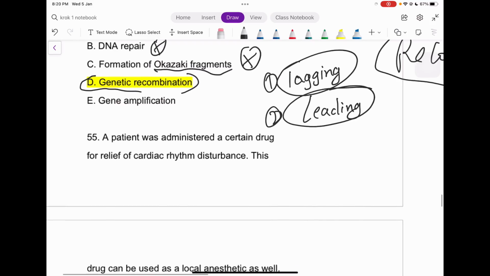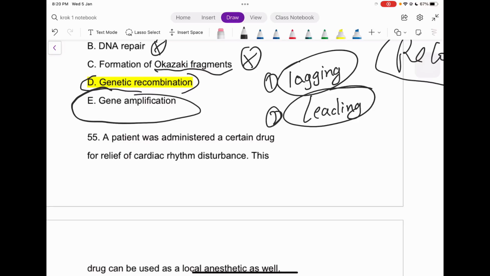Just type out. Okay, gene amplification, no, we do it after pulling out in the laboratory for diagnosis of some diseases, or for seeing if a particular kind of gene is responsible for some diseases. That's why we use the gene amplification method. This can't also be the option itself, right?